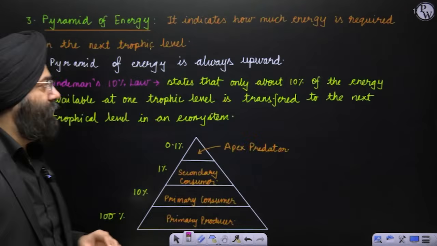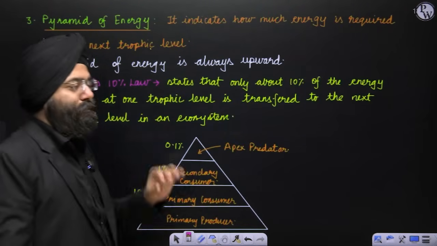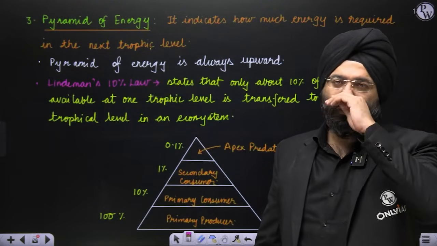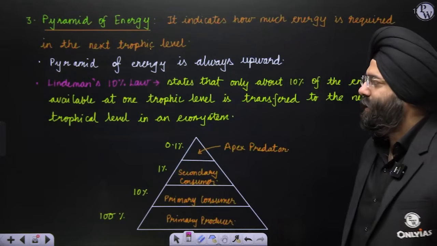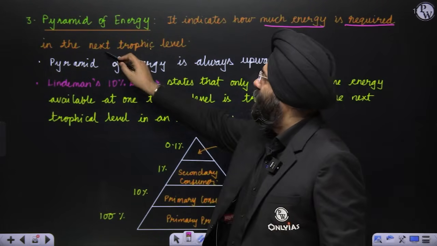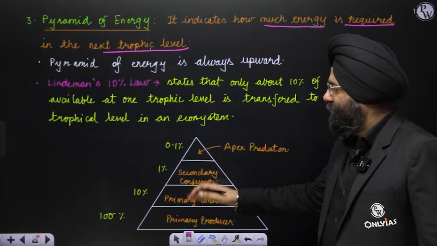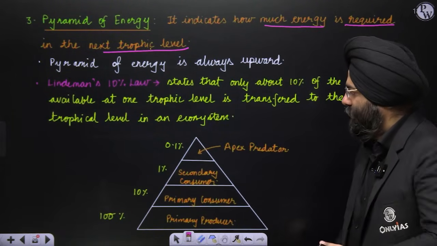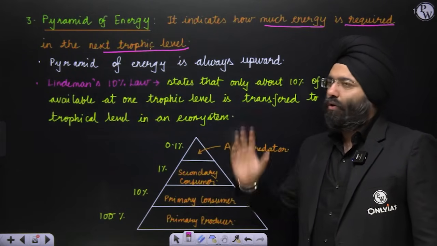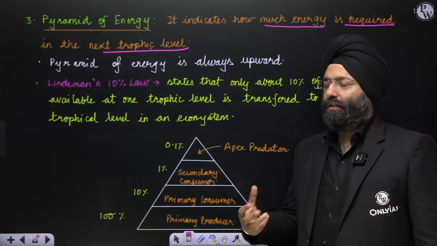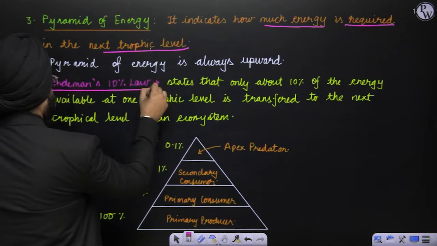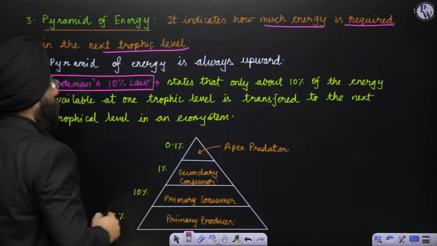Now comes the third pyramid, which is pyramid of energy. Now pyramid of energy is something that you should always remember. It is always upright. There is no other shape. It is always upright. Why? We'll understand that. See, it indicates how much energy is required in the next trophic level. You know that very well. For this concept to be understood, there is a law that you should be knowing. Only then you can understand that. There is a very popular law that is known as Lindemann's 10% law. What is the name? Lindemann's 10% law.